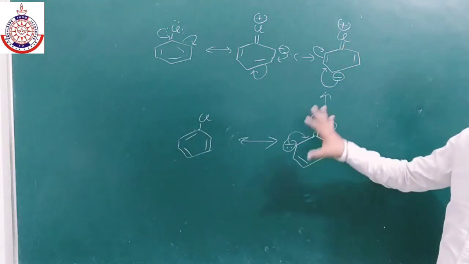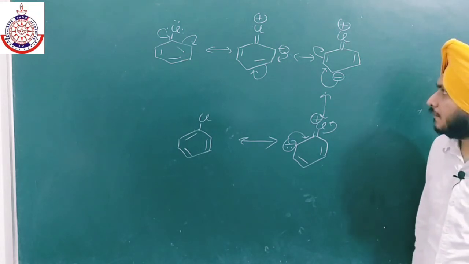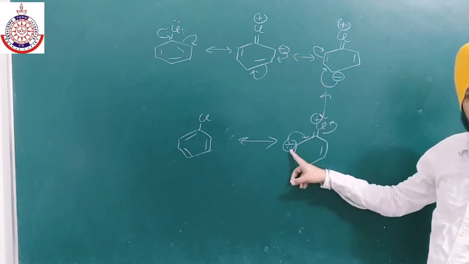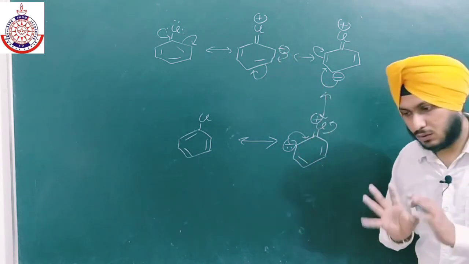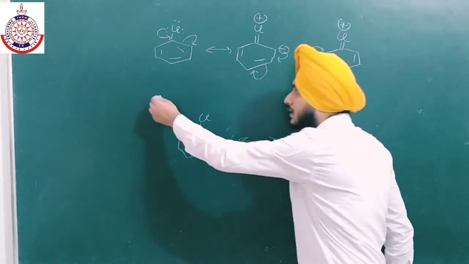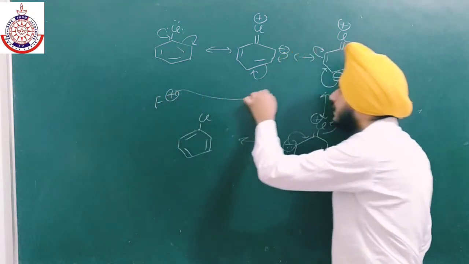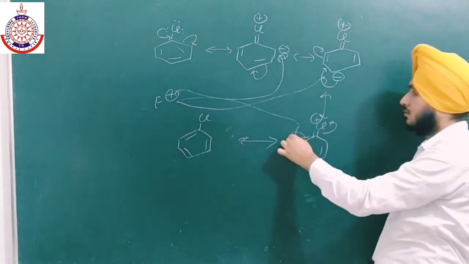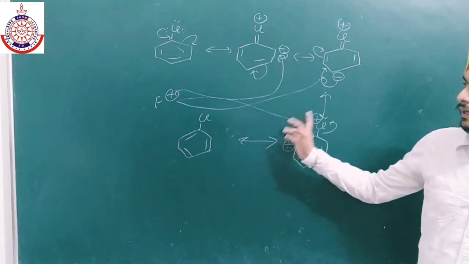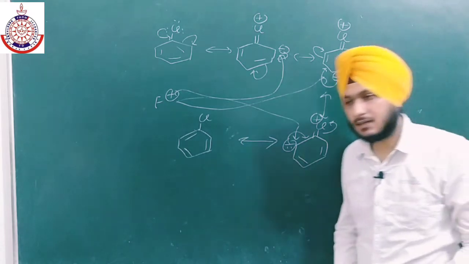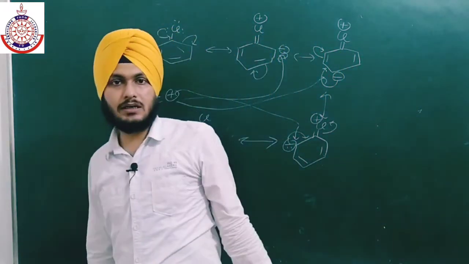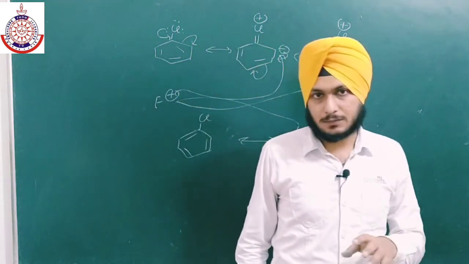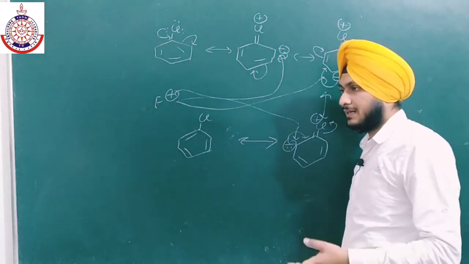So now in these resonating structures we have negative charge on the ortho position. This is ortho, this is also ortho, and this is para. So we will get negative charge on the ortho and para positions only. And we are doing electrophilic substitution, so the electrophile is positive, so it can easily attack on ortho, para, and this is also ortho. So it can easily attack on the para and ortho positions, but there is no negative charge on meta. So that is why chlorine is ortho para directing. Any species that has a lone pair and is attached to the benzene ring is always an ortho para directing group, not a meta directing group.